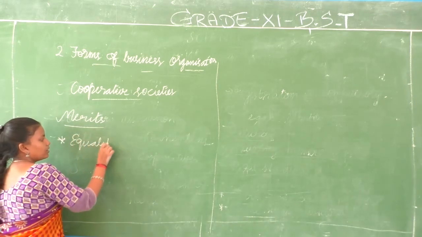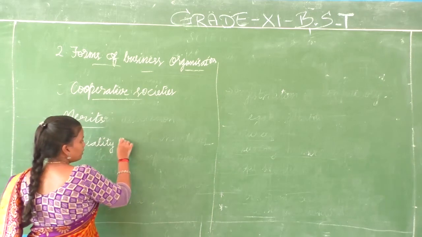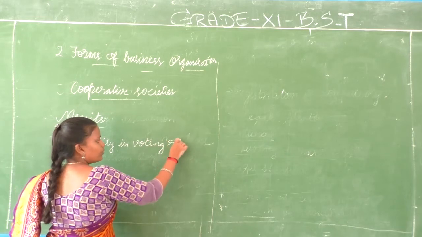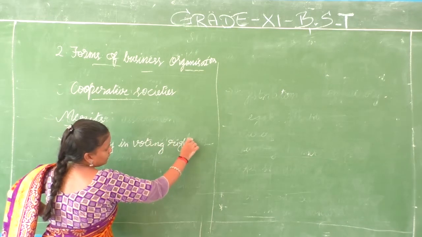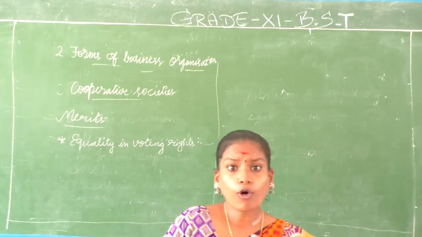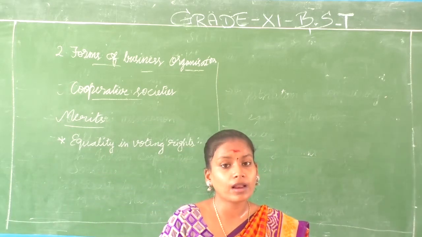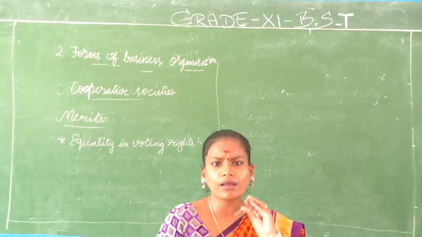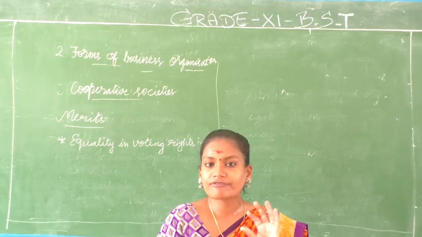Equality in voting rights. We saw that it is kind of democratic and everybody has a right to vote. Now if I have bought the highest amount of shares only, am I allowed to vote? No, even if I have got a very minimal amount of shares also, I have the right to vote.